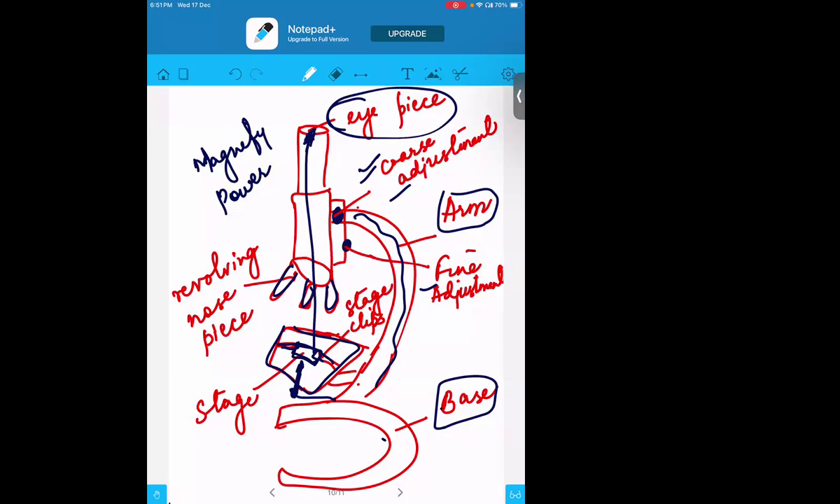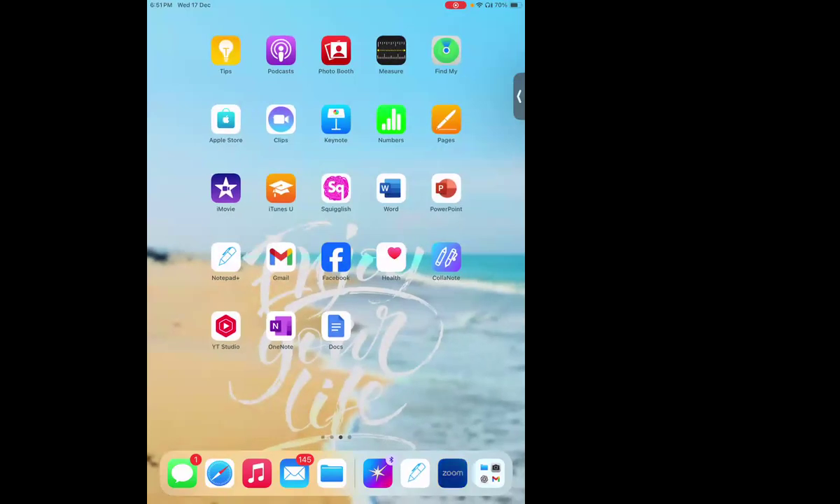So the coarse and the fine adjustment will let you clarify the picture however you want it to, because every object or every organism or every cell will have different kinds of features. Sometimes you need more, sometimes you need less fine adjustment. It depends upon cell to cell. So that's about the structure of the microscope.